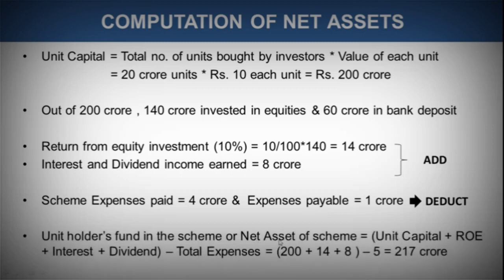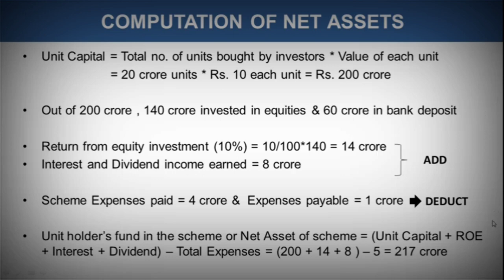Now you can come to the net asset of the scheme. Unit holders' fund in the scheme, or net asset of the scheme, is equal to unit capital plus return on equity plus interest plus dividend, minus total expenses. That is 200 plus 14 plus 8 minus 5, and we will get the value of 217 crore. So this is how net asset is computed.